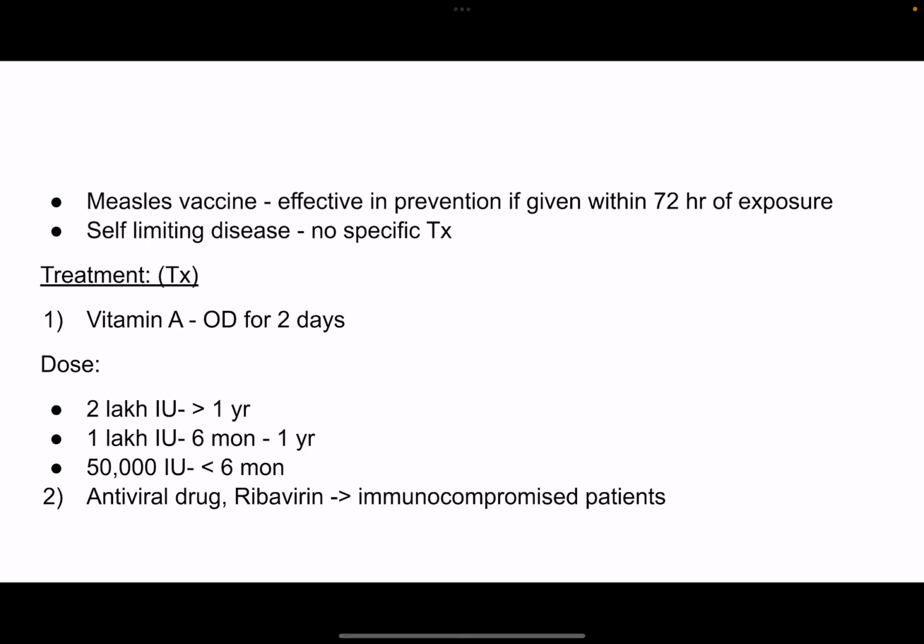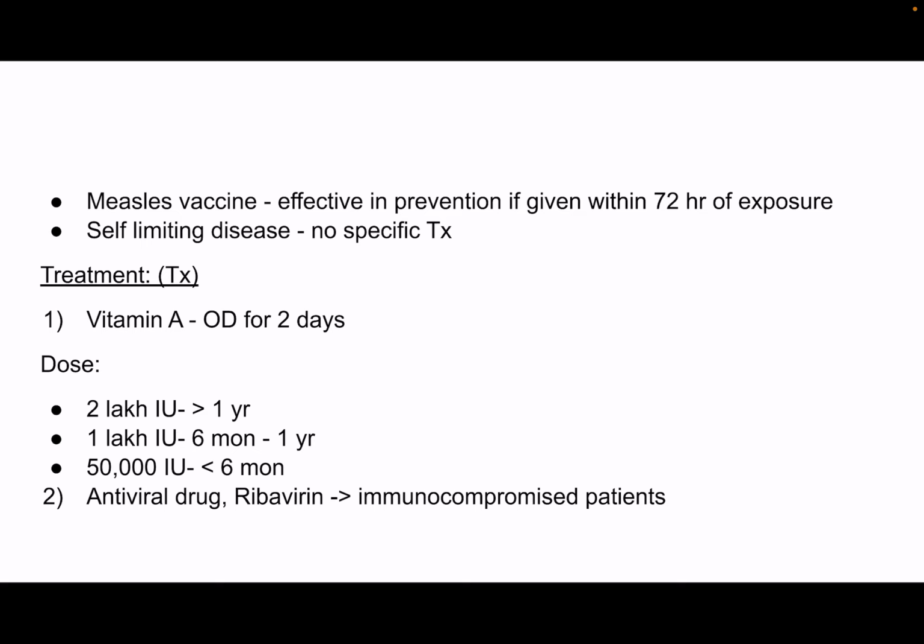Measles vaccine is effective in prevention of measles if given within 72 hours of exposure. Measles is a self-limiting disease and doesn't have a specific treatment. Since vitamin A deficiency is a risk factor for measles, measles patients are supplemented with vitamin A for 2 days.